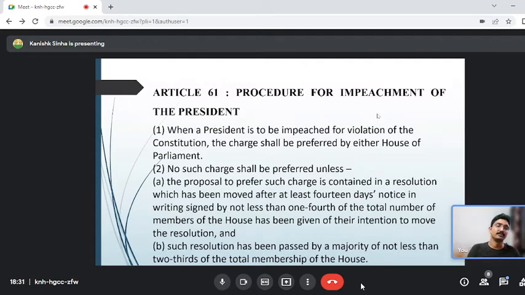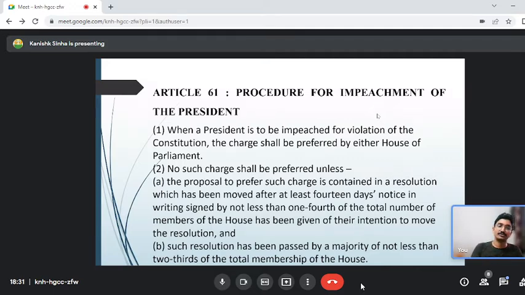That will be signed by not less than 1/4 of the total number of the members of the house, in which they will show that we have an intention to bring the charge. After 14 days' notice, a resolution will be brought in the house, whether it is the House of the People or the Council of State.